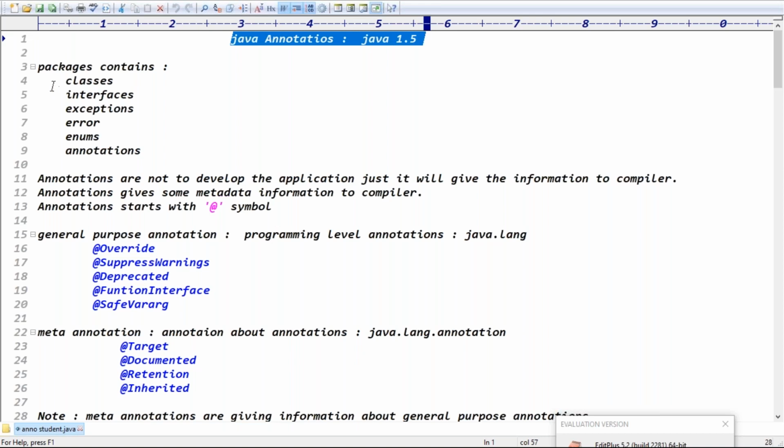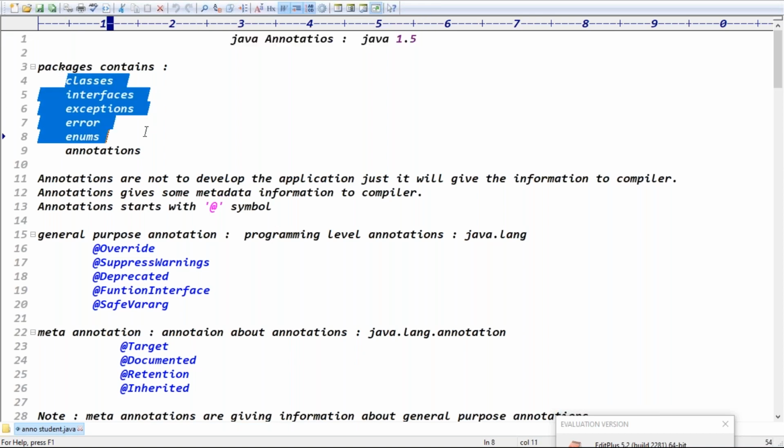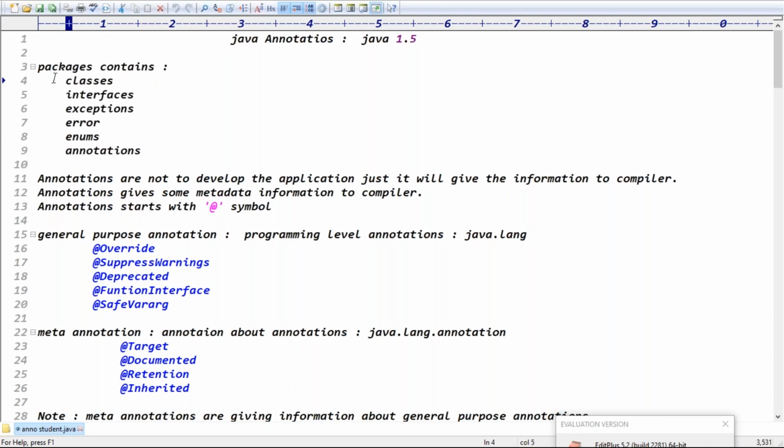The package contains a total of 6 elements: classes, interfaces, exceptions, errors, enums, and annotations, right? Annotations are just giving metadata information to the compiler. Annotations start with the @ symbol, as I clearly said yesterday.